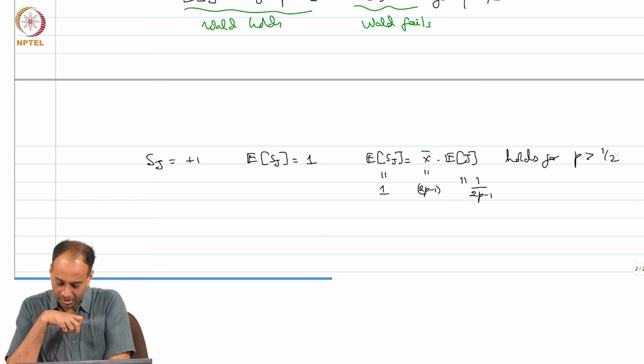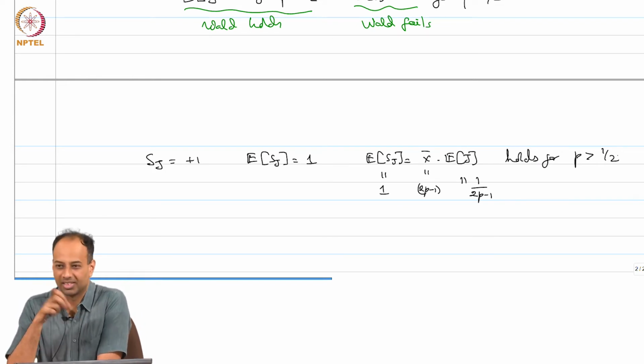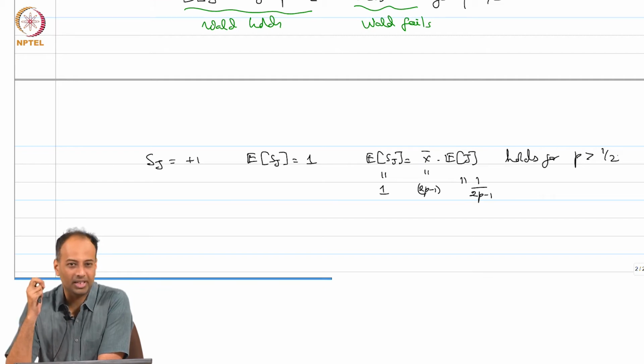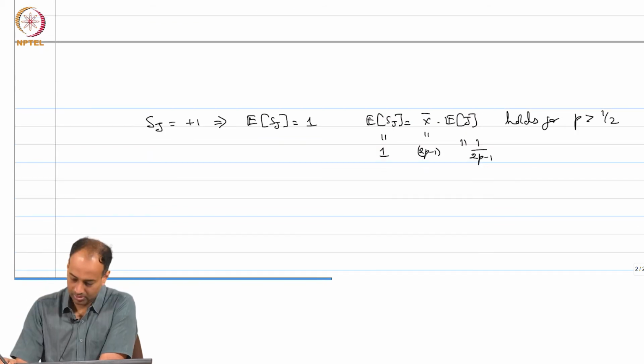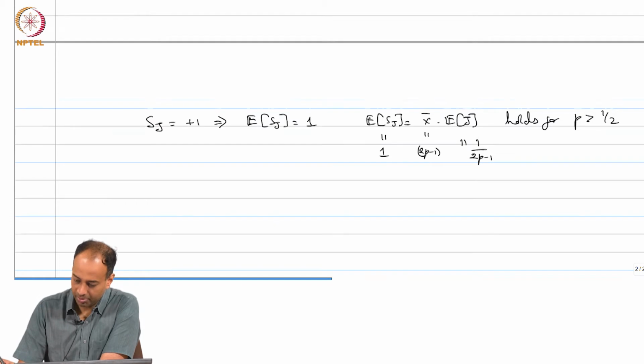For p equal to half, you will have a problem, you will have 1 is equal to 0 times infinity, which is an absurd statement, right. So, expectation of j is equal to infinity. So, even if j is a legitimate stopping rule, if your expected j is infinite, you cannot apply Wald, okay. If expected j is finite, you can apply Wald. So, shall we go ahead and prove Wald's equality?